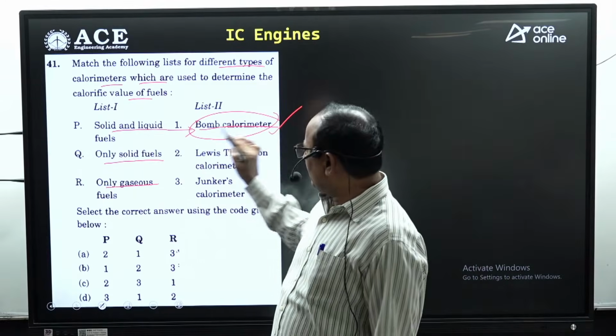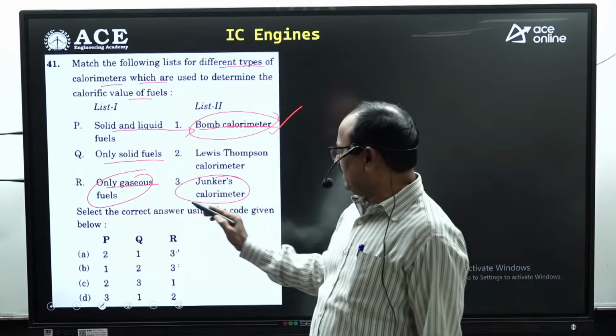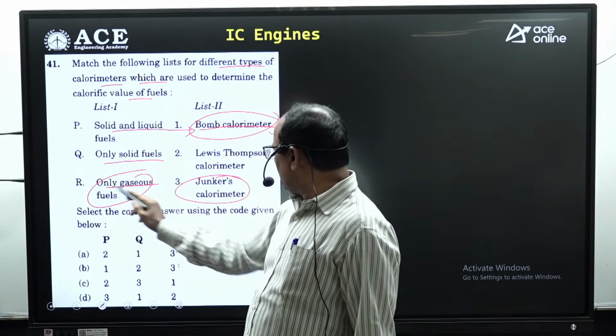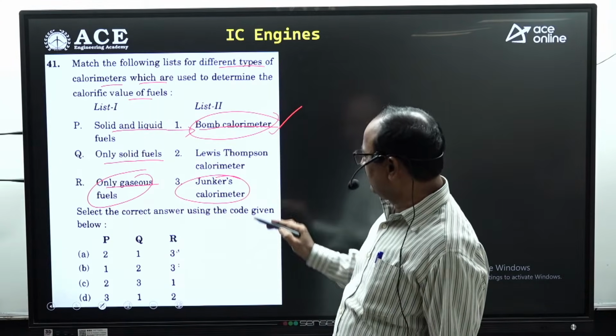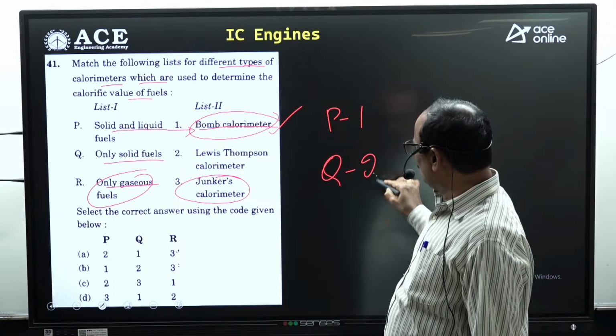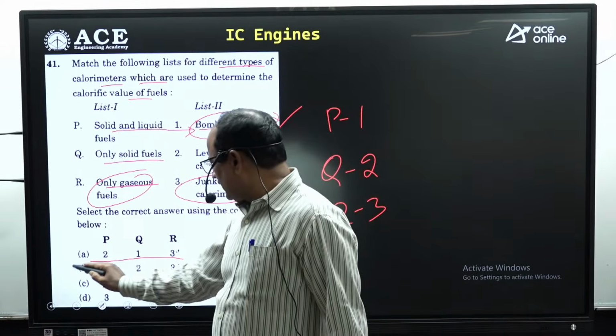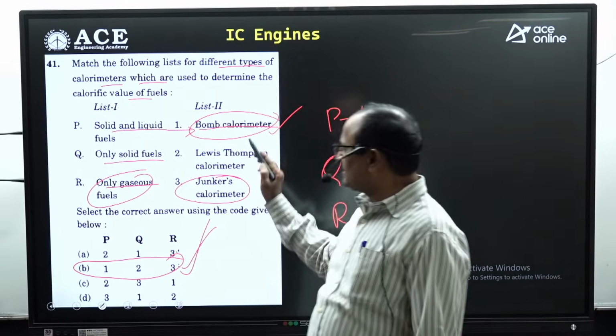So P1 correct. And for gaseous fuels, Junker's gas calorimeter, right? P1 correct, R3 correct, therefore Q2 correct. So option is P1, Q2 and R3. 1, 2, 3. Look at the B. Option B is absolutely correct.